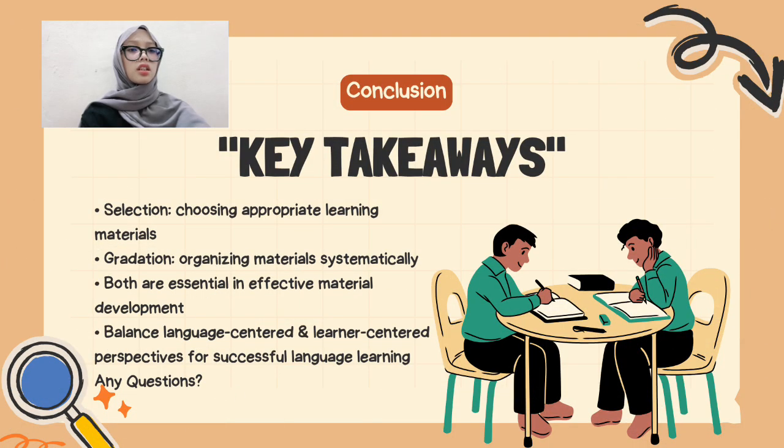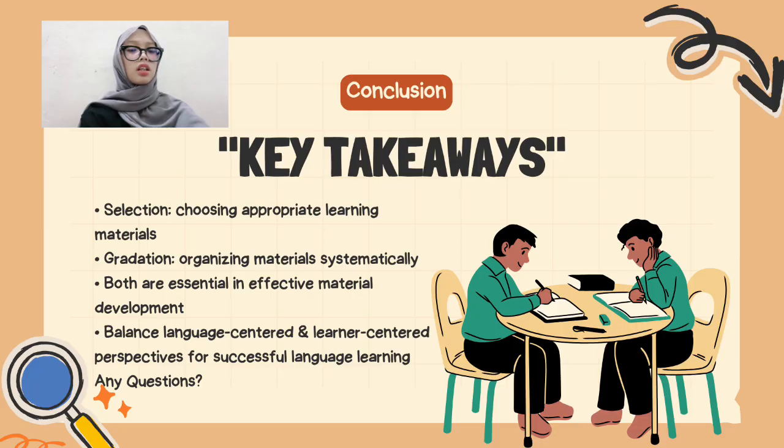Okay, and the last, the conclusions. As a conclusion to this presentation, there are several important points we need to highlight together. First, selection is the process of choosing appropriate and suitable material to be taught to students.